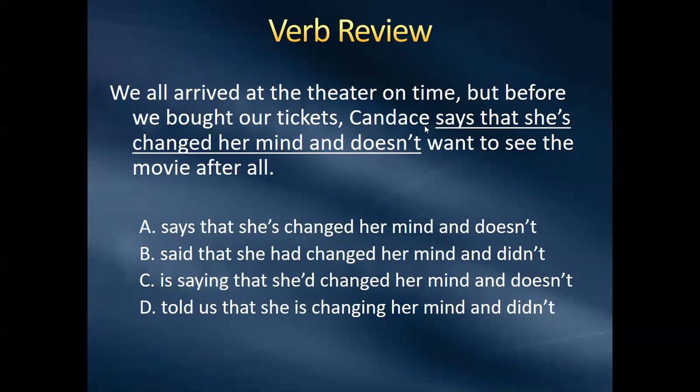So let's look and see what sounds better. Since this is correct because it's not underlined, we've got to make this past tense. So we can count that one out because that's present tense. Don't even have to read that. This one has past tense, so let's try that out. Candace said that she had changed her mind and didn't want to see the movie after all. That sounds good, but let's look at the rest of them.